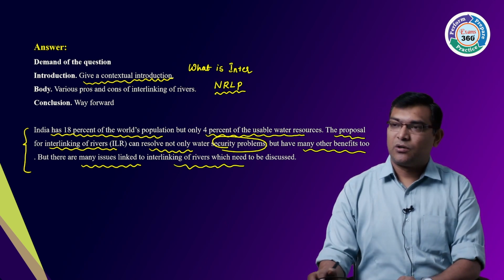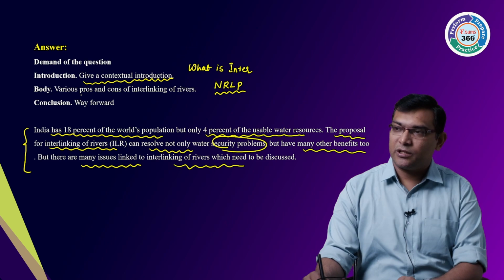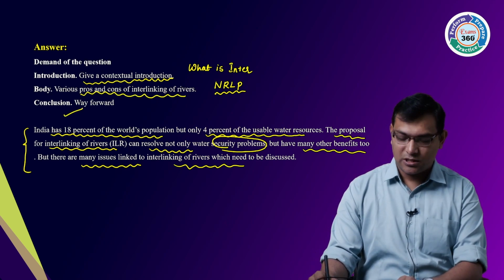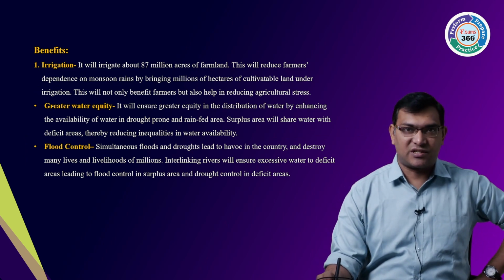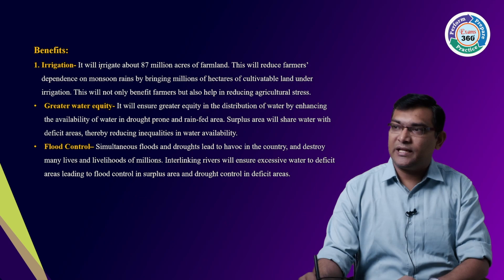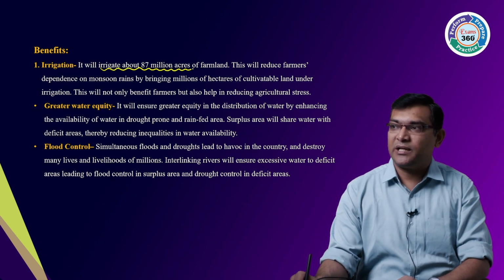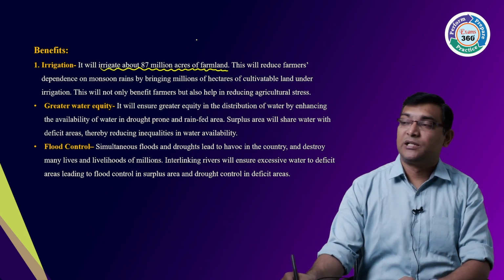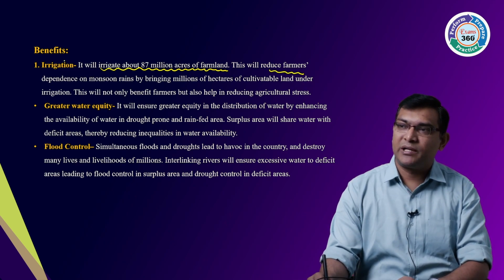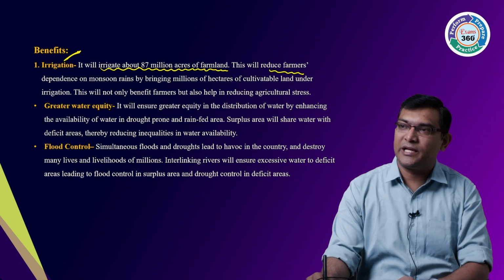Then we have to write in the main body the pros and cons of interlinking of the rivers, and the way forward. What are the benefits? First, irrigation. It will irrigate about 87 million acres of farmland. This will reduce the farmers' dependency. So simply it is an improvement in the irrigation system.